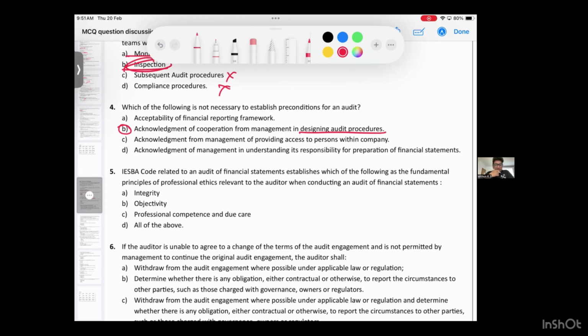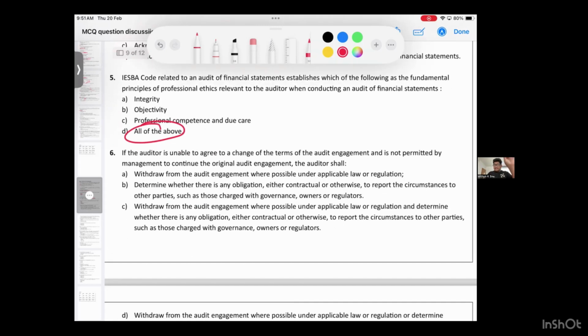Now, the code related to an audit of financial statements establishes which of the following as the fundamental principles of professional ethics? Everything comes. Integrity comes, objectivity comes, professional competence and due care comes. So the answer is all of the above.